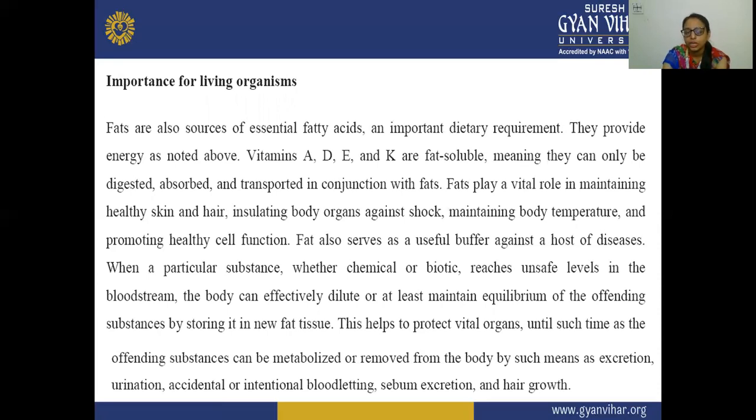When a particular substance, whether chemical or biotic, reaches an unsafe level in the bloodstream, the body can effectively dilute or at least maintain equilibrium of the offending substances by storing it in new fat tissue. This protects the vital organs until such time as the offending substances can be metabolized or removed from the body by means of excretion, urination, accidental or internal blood-letting, sebum secretion, and hair growth.